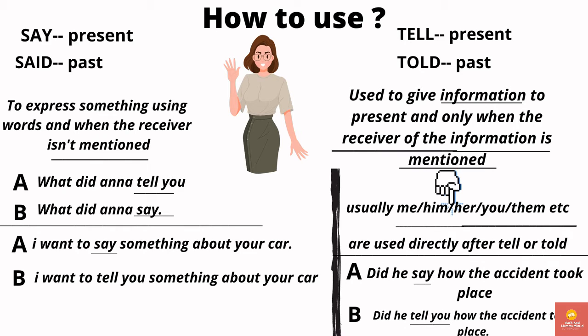So now we are going to understand where the word say can be used. To express something when the receiver is not mentioned, we can use the word say. To express something when the receiver is mentioned, we can use the word tell. Usually, after tell and told, there are some words which are directly used. They are me, him, her, you, them, etc. These are the words which are usually used after the word tell.